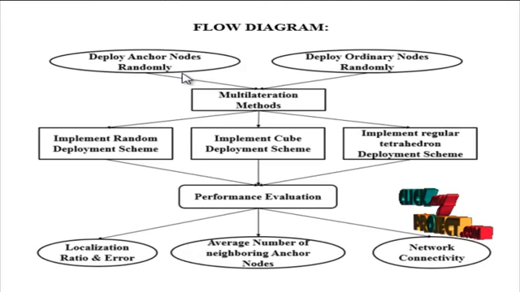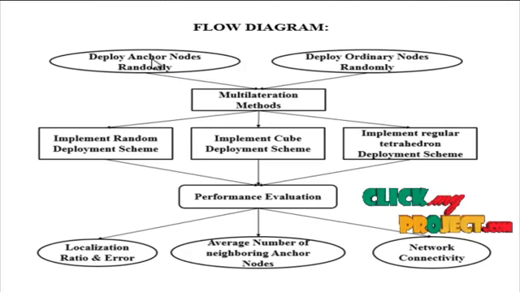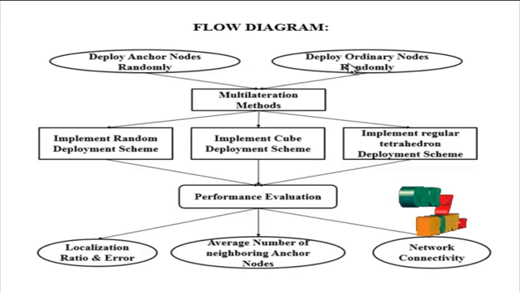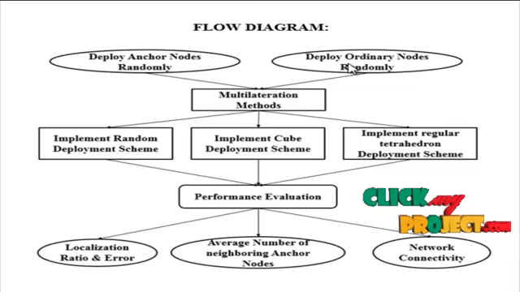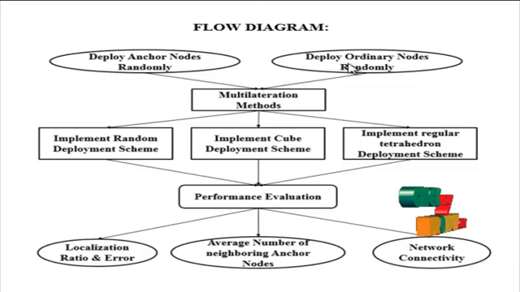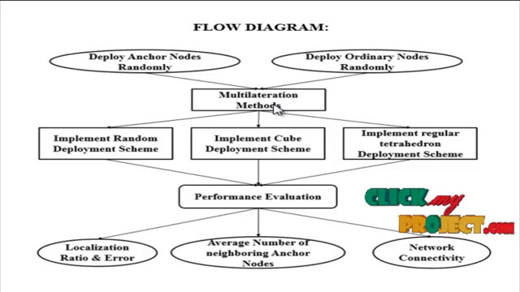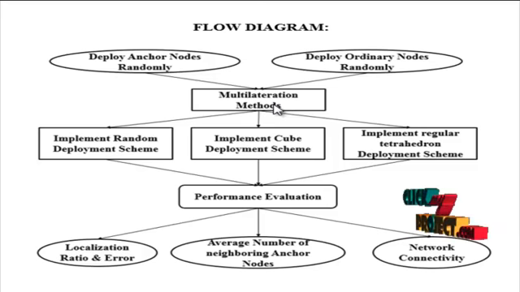Let me discuss the flow diagram for our process. Initially, deploy anchor nodes and ordinary nodes in a randomized manner, using either the random deployment scheme, cube deployment scheme, or regular tetrahedron deployment scheme. The multilateration method is then used to calculate the coordinates of ordinary nodes.